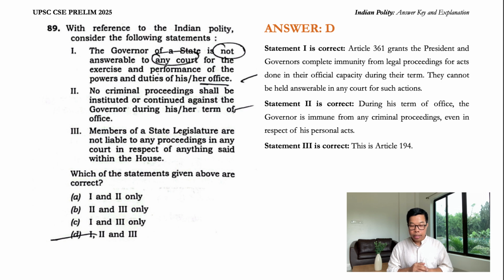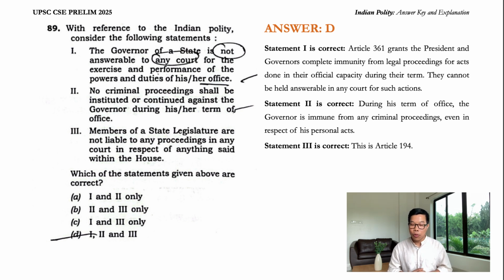So, statement 2, no criminal proceedings shall be instituted or continued against the governor during his or her term of office. Statement 2 is also correct. During his term of office, the governor is immune from any criminal proceedings, even in respect of his personal acts. So that's correct. Statement 3, members of the state legislature are not liable to any proceedings in any court in respect of anything said within the house.